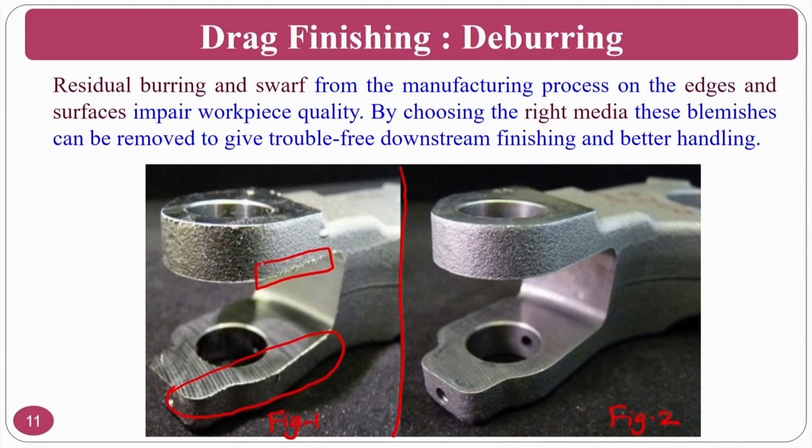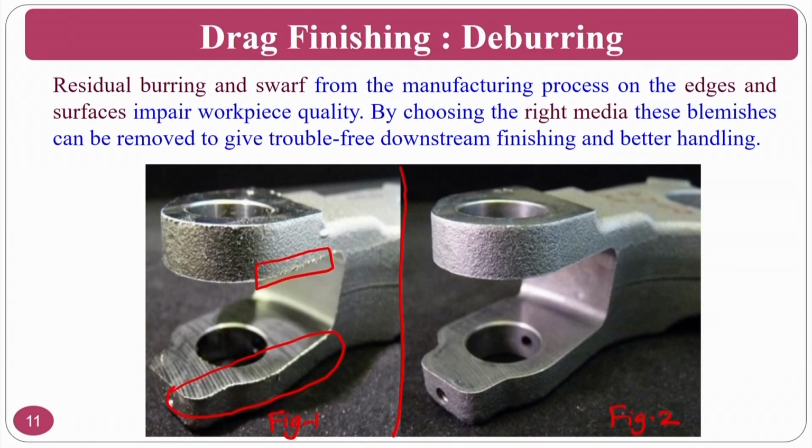Okay, these burrs impair the quality of the component, or if you want to put this particular component in a practical application, these burrs hamper its performance. So by choosing the right media, you can do the drag finishing operation, and you can clearly see in figure number 2 how these burrs are removed.